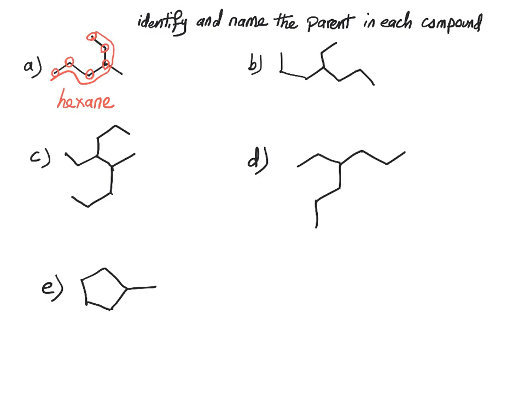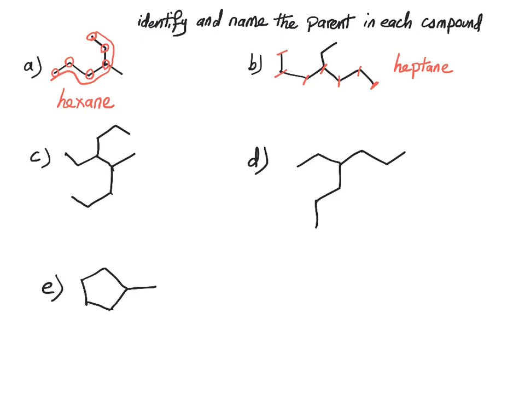For the second molecule, the longest carbon chain is this chain: 1, 2, 3, 4, 5, 6, and 7. It is heptane. The parent chain is heptane.